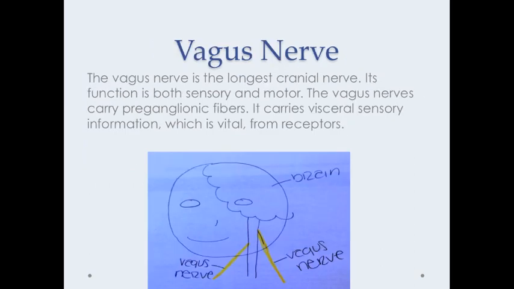The vagus nerve is the longest cranial nerve. Its function is both sensory and motor. The vagus nerves carry preganglionic fibers. Here's a picture. The yellow lines are vagus nerves.